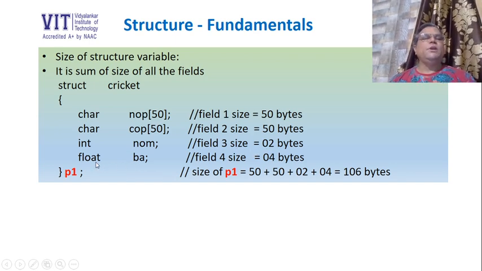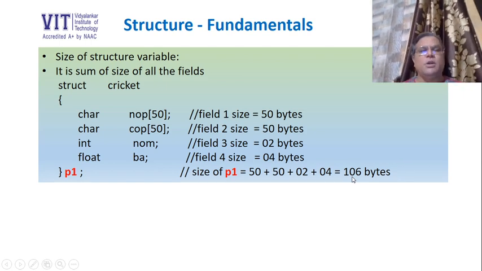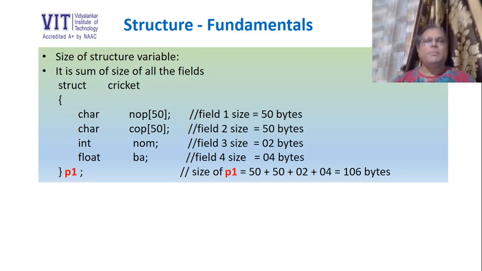And size of field 4, that is BA, which is of type float, single variable, that means size of field 4 will be 4 bytes. So what is the size of P1? It is 50 plus 50 plus 2 plus 4, that is 106 bytes. You can see we have created a huge variable whose size is 106 bytes.